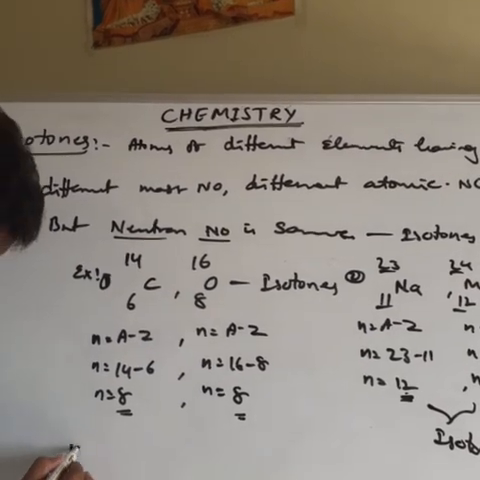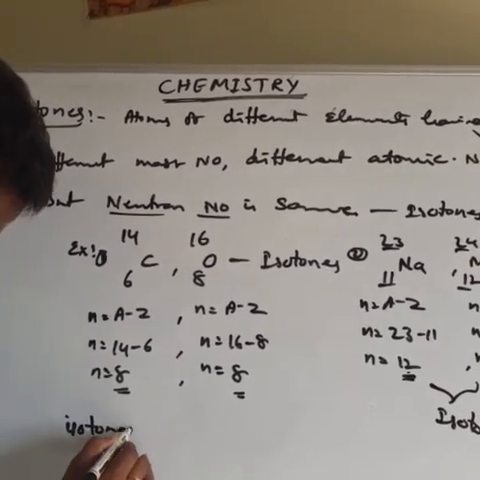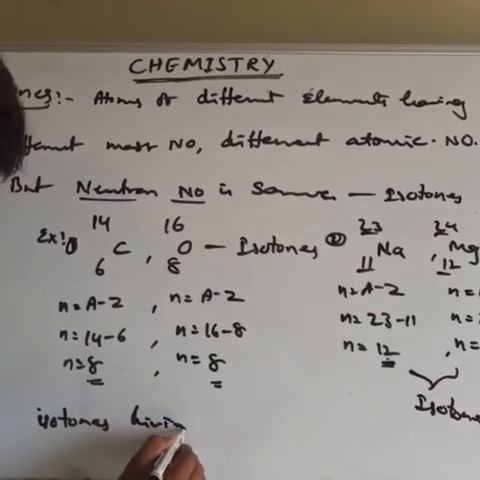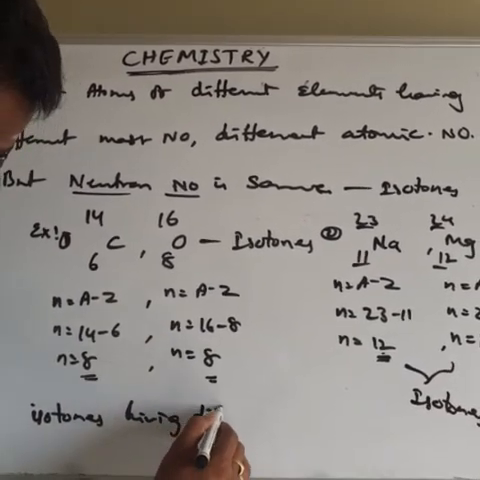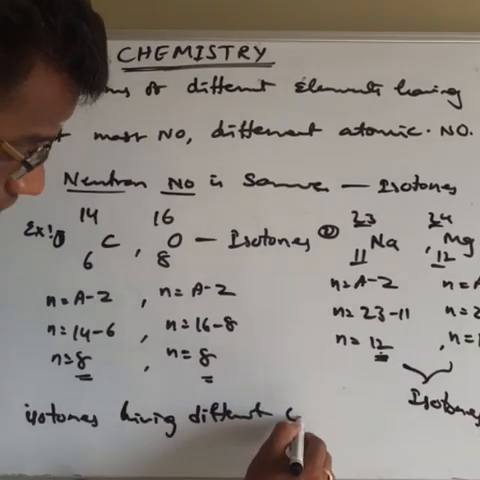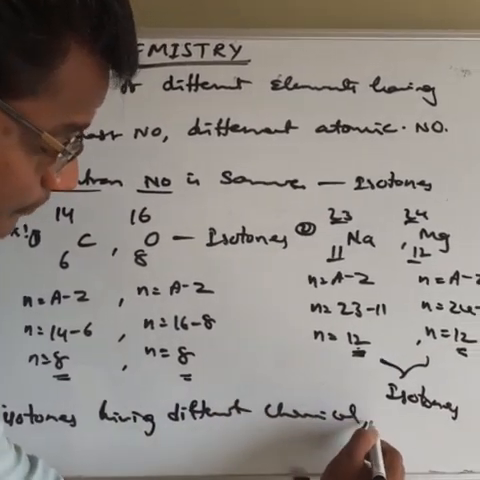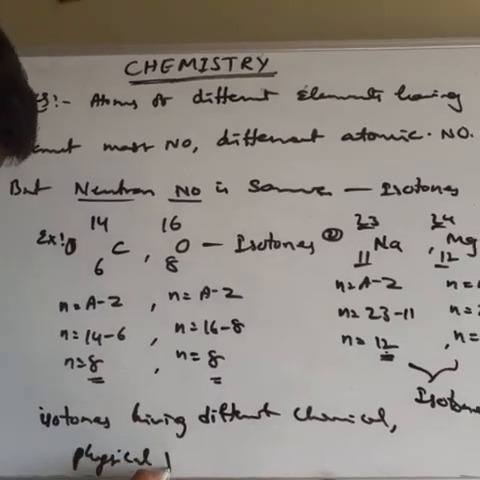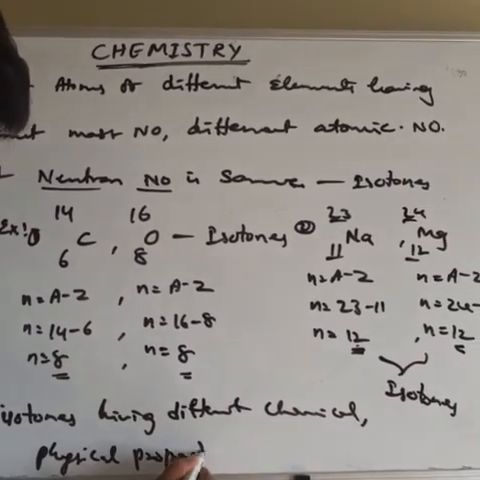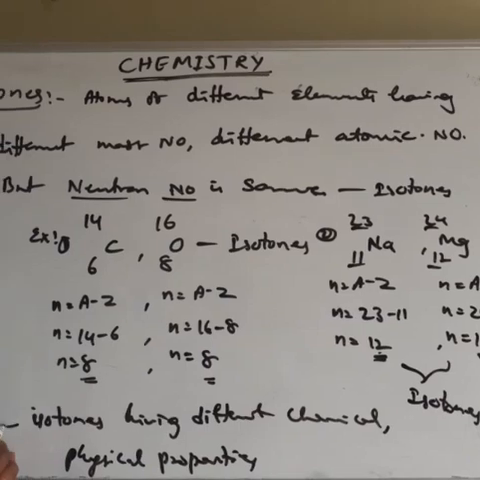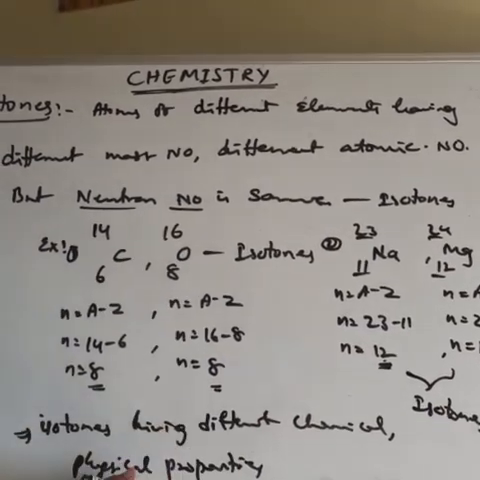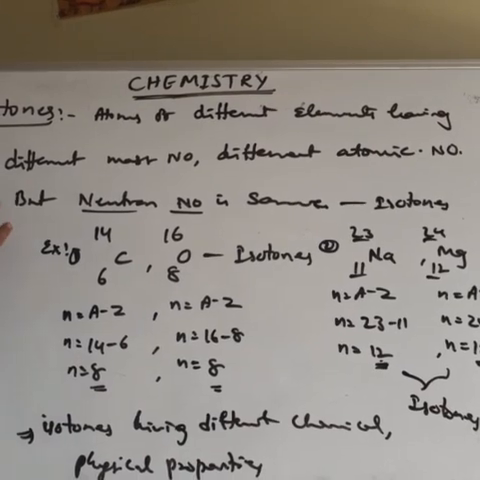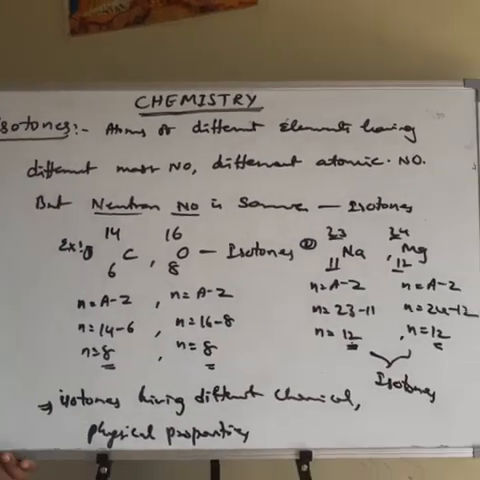The isotones have different chemical and physical properties, because the atomic number is different and the mass number is different. This is about the isotones.